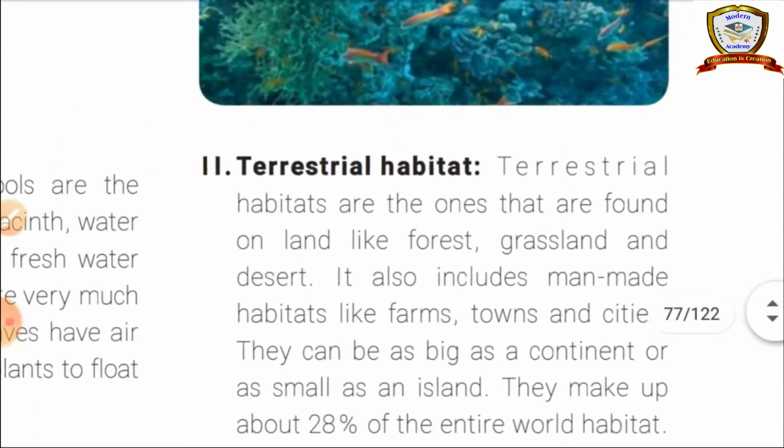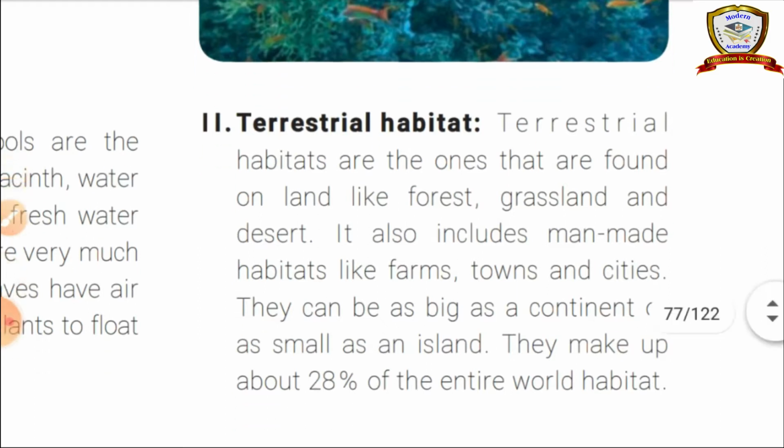Next, these two are the water habitats. What do you mean by water habitat? These areas are covered by water. So this is known as aquatic habitat. Aquatic: aqua means water. So what are they? Freshwater habitat and marine water habitat. Freshwater means good water. Marine water means sea water. In both these areas we can see some plants and animals.